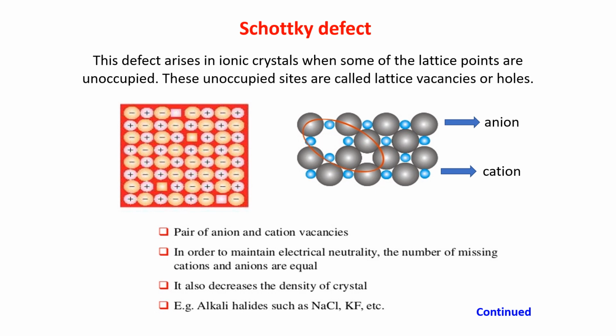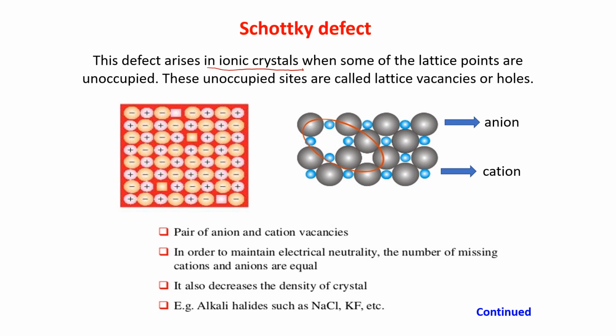Schottky defect also comes under stoichiometric defect, but this Schottky defect and Frenkel defect, both are shown by ionic compounds, ionic crystals. Now this defect arises in an ionic crystal when some of the lattice points are unoccupied. These unoccupied sites are called lattice vacancies or holes.